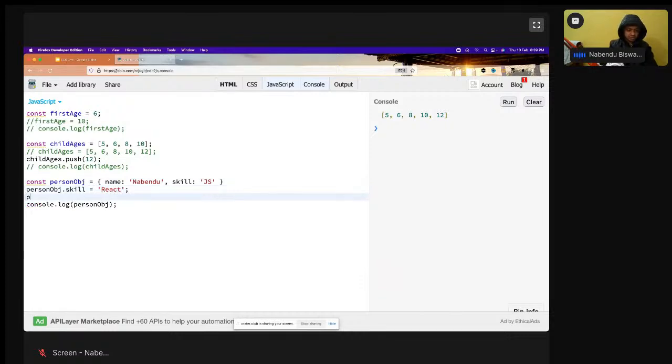And then person obj dot profession equal to trainer. See, I'm updating one key, and I'm also adding a new key. If I run, okay, it is still running. Sometimes it happens here.